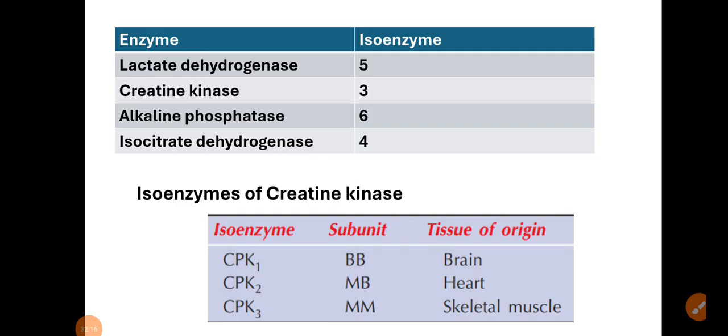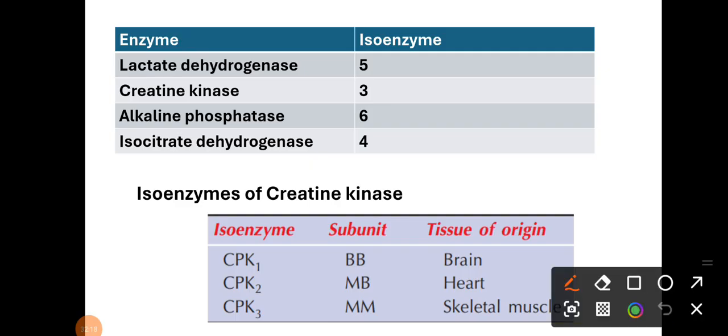CPK1, CPK2 and CPK3. In this, CPK2 is very important, because it is the early marker of myocardial infarction. CPK1 is present in your brain, CPK3 is present in your skeletal muscle, and CPK2 is in your heart. That's why CPK2 is the early marker of myocardial infarction.